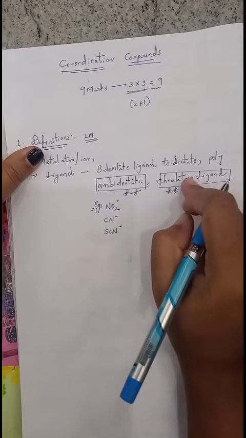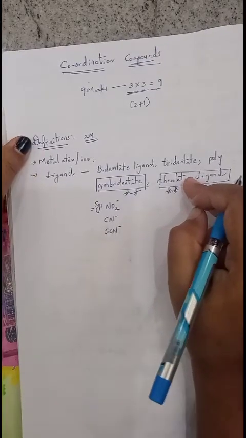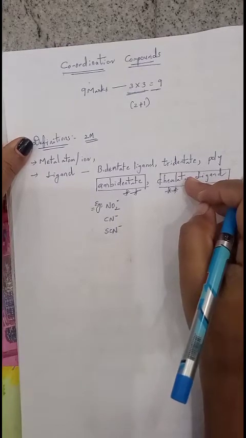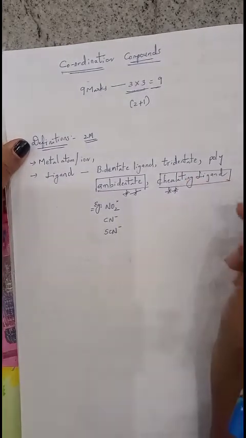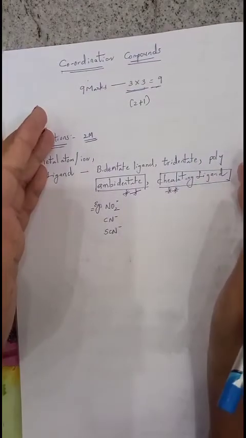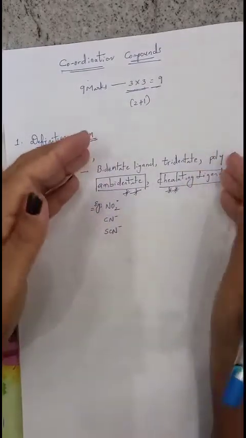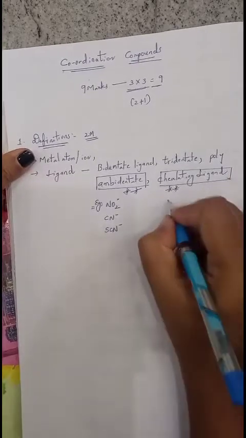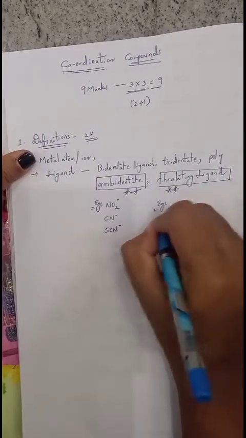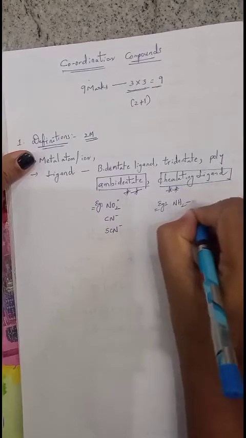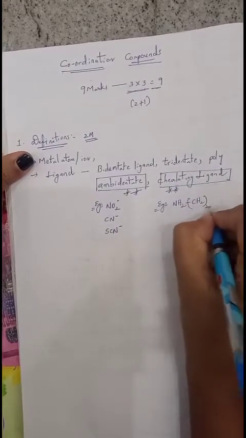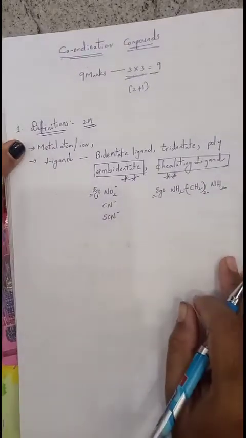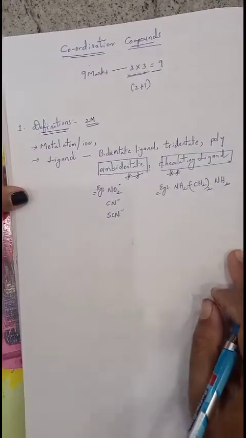Chelating ligands are the ligands, either bidentate or polydentate, which use all their donor atoms to bind with the metal atom and form a cyclic ring. That is a compulsory word. So to form a cyclic ring, those are said to be chelating ligands. Example, we can take ethylene diamine, NH2 CH2 CH2 NH2. Ethylene diamine is the best example for chelating ligand. So those are important for 2 marks.